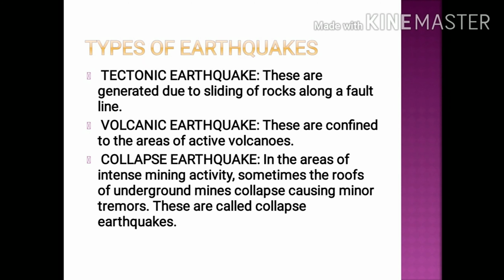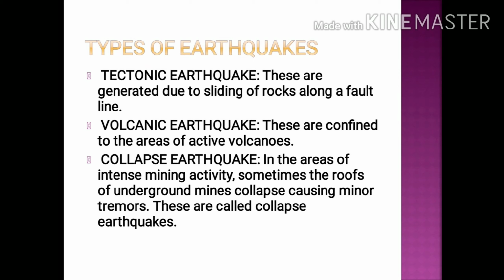So the next topic is types of earthquakes. We have various types of earthquakes. So let's start with it. First one is tectonic earthquakes. Tectonic earthquakes are generated due to the sliding of rocks along a fault line. Second one is volcanic earthquakes. Wherever there are volcanoes, it gives origin to earthquakes, and those earthquakes are called volcanic earthquakes.